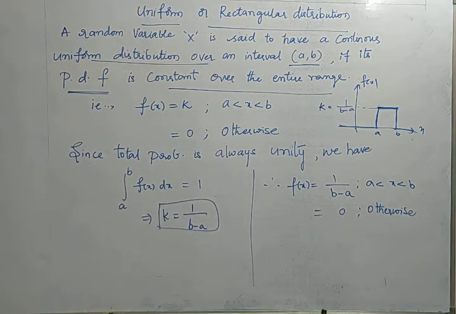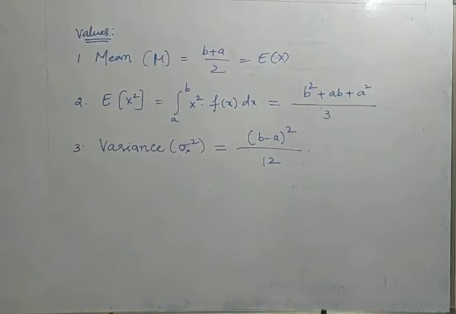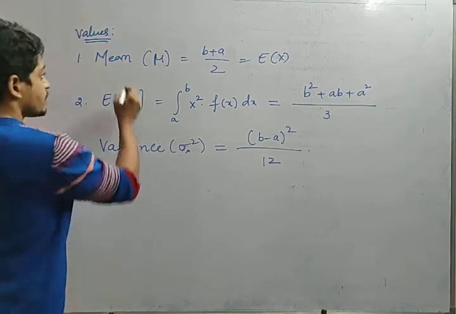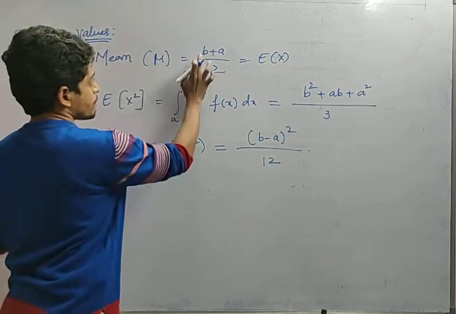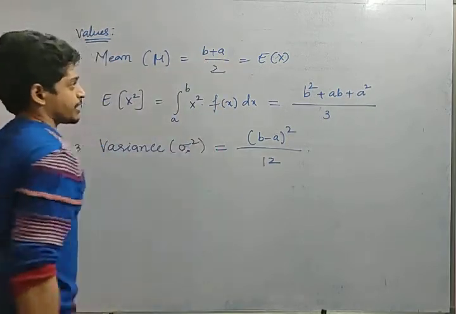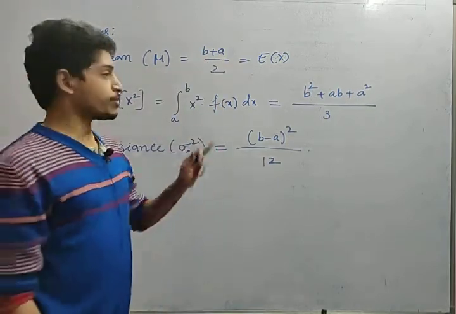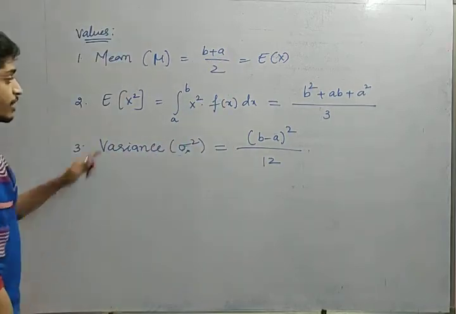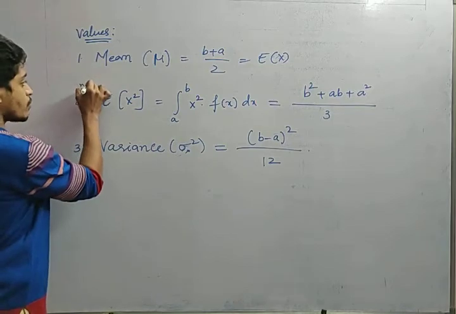Now let us see the mean and variance formulas of uniform distribution. So now friends, let us see the 3 formulas for uniform distribution. First one, the mean formula, that is mu, is b plus a by 2, which is also called expectation. So expectation in the uniform distribution is nothing but a plus b by 2 or b plus a by 2. Next, expectation of x square, this is called mean square value.